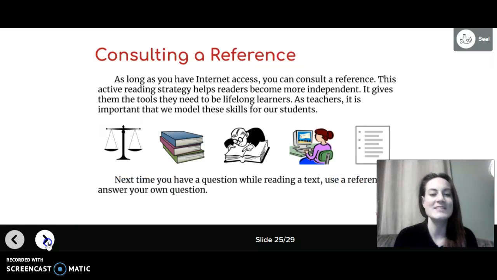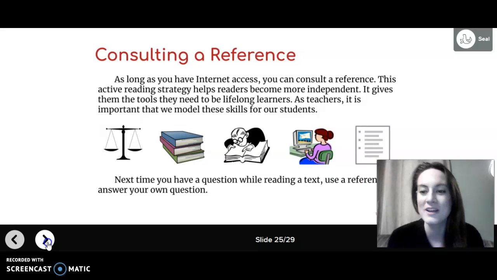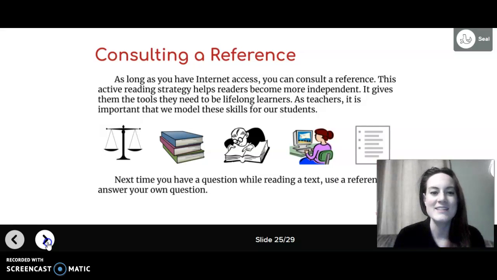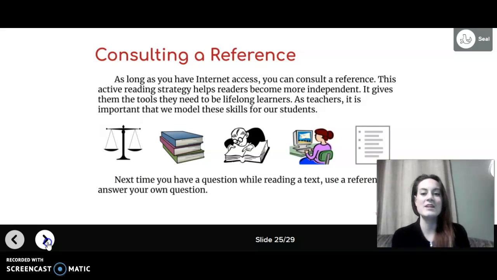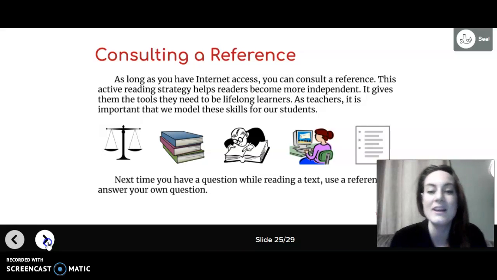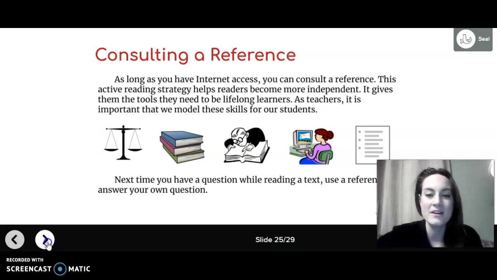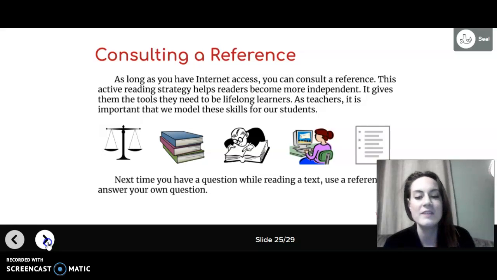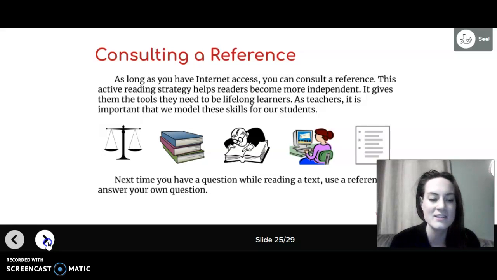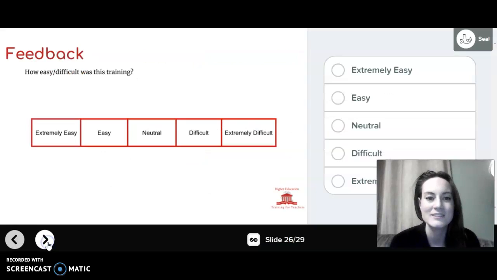Consulting a reference. As long as you have internet access, you can consult a reference. This active reading strategy helps readers become more independent. It gives them the tools they need to be lifelong learners. As teachers, it is important that we model these skills for our students. Next time you have a question while reading a text, use a reference to answer your own question.